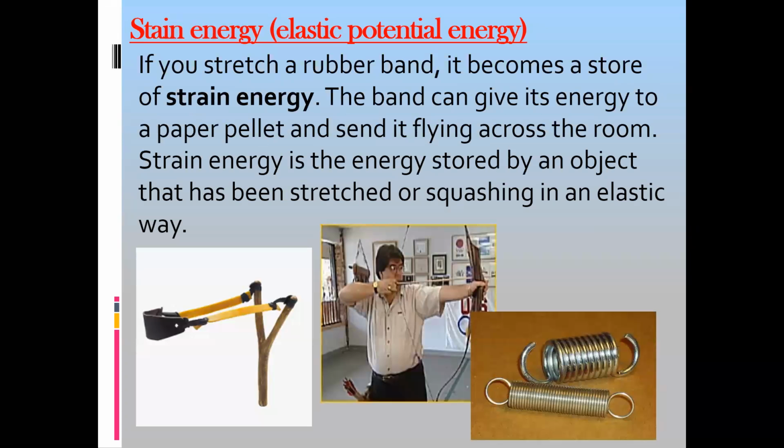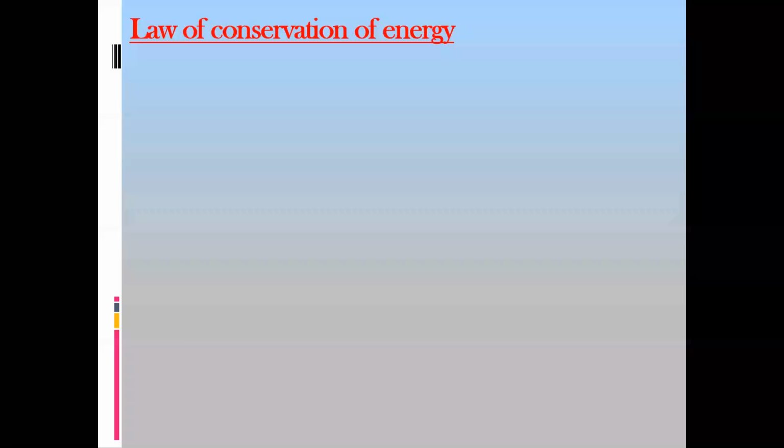Now the new topic is conservation of energy. What is conservation of energy? It states that energy cannot be created nor destroyed. Actually, energy changes from one form to another. For example, if you drop an object from a certain height, an object is present at a certain height.